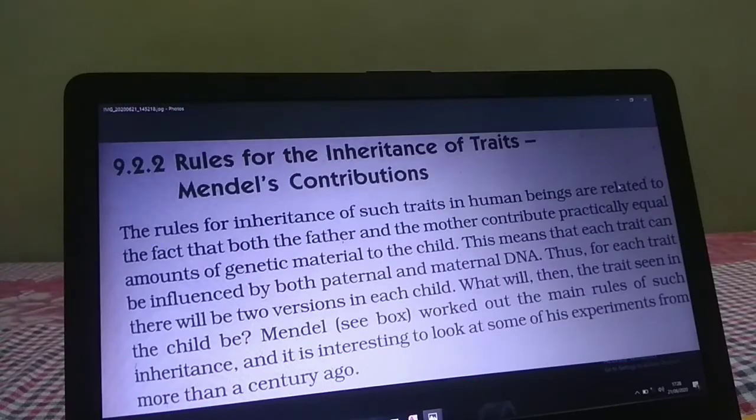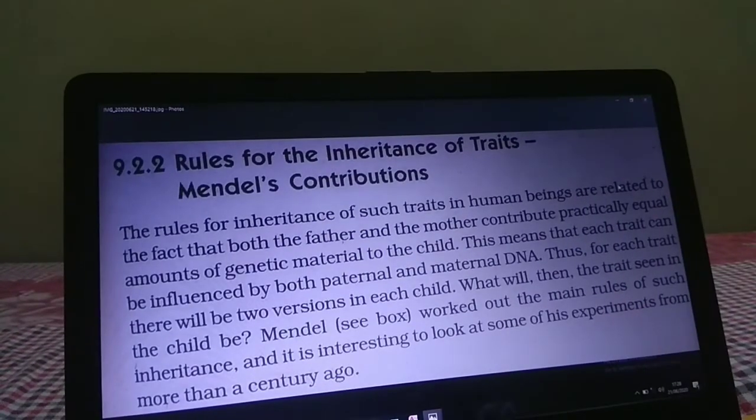Today we'll study the rules for the inheritance of traits, and Mendel's contribution. Mendel is known as the father of inheritance. That is all we'll study today. Okay children, let's start today's lesson. The topic is the rules for inheritance of traits.